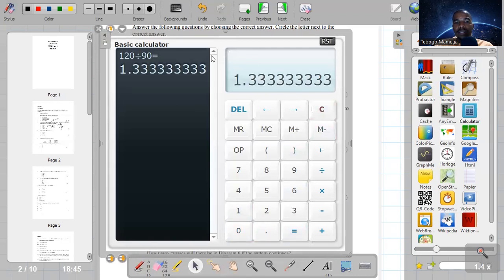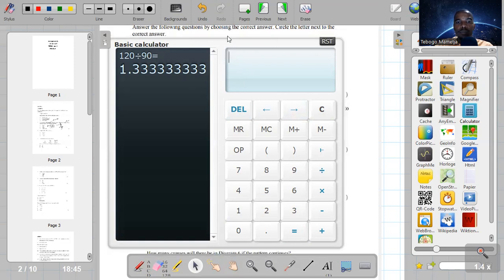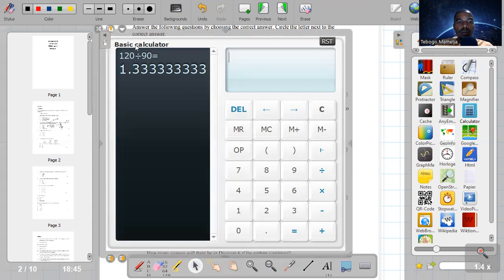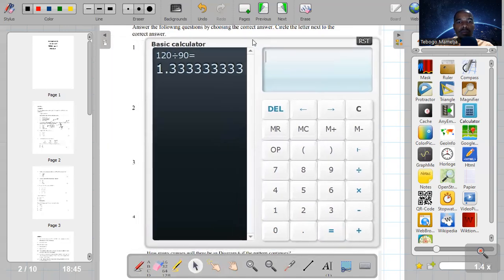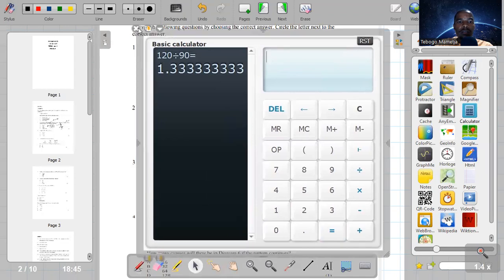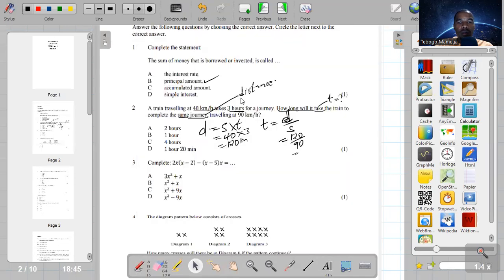So that is 1.33333. So I can simply close it if I'm done using it. So that is 1.33333. Let me push it that side. Okay. So I'm sorry for that delay, guys.